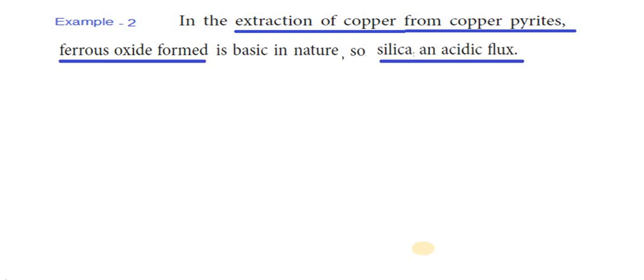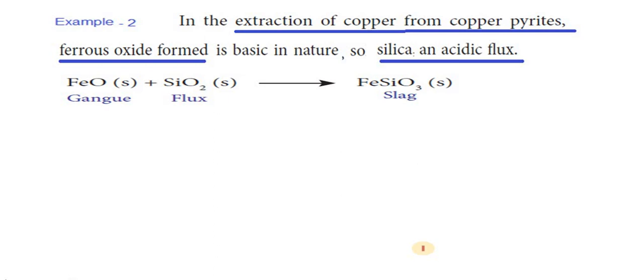Example number 2. In the extraction of copper from copper pyrite ore, ferrous oxide formed in the process is basic in nature. So, silica, an acidic flux, has to be used to remove it. See the example. Ferrous oxide, solid, is a gangue in the extraction of copper from copper pyrite. To remove this gangue, use silica, solid, which is an acidic flux, and it gives ferrous silicate.